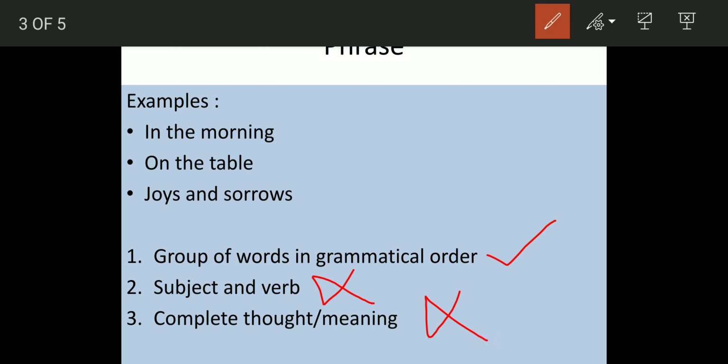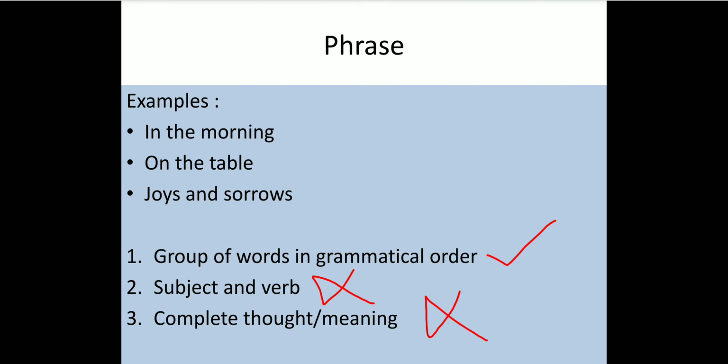So that is a phrase, which does not have a subject, or it will not have a verb, and it will not convey complete thought or meaning. That is how you identify a phrase. It is a small group of words where there is no subject or the verb is missing, and it is not conveying the complete thought and meaning.